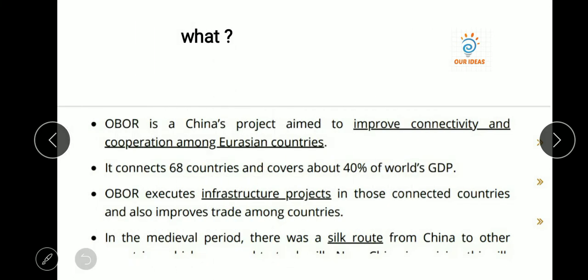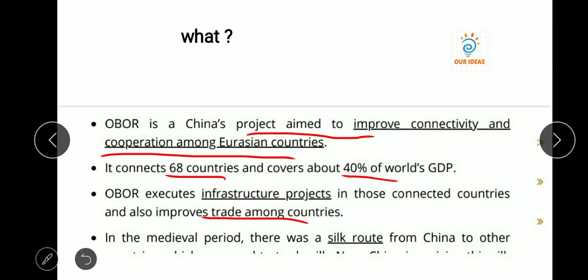So first we will talk about what OBOR is. OBOR is China's project aimed to improve connectivity and cooperation among Eurasian countries, because it is connecting Asia and Europe, so we can use the term Eurasian. And the second thing about it is that it connects 68 countries, which is a very large number, and that will cover 40% of the world's GDP. So it is a big amount. OBOR executes infrastructure projects in those connected countries and also improves trade.